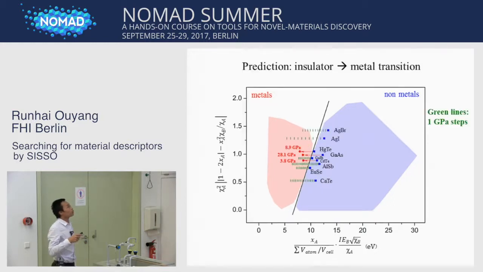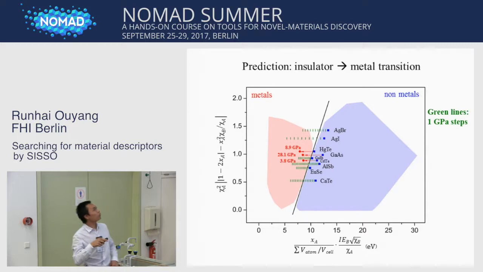Then we make some predictions of insulator to metal transition. So here the green lines are for the predictions. Each green line represents a 1 gigapascal step. So for example, for the silver iodide, we count how many green bars: 1, 2, 3, 4, 5, 6, 7, 9, 10.